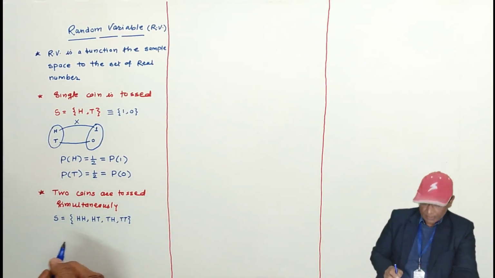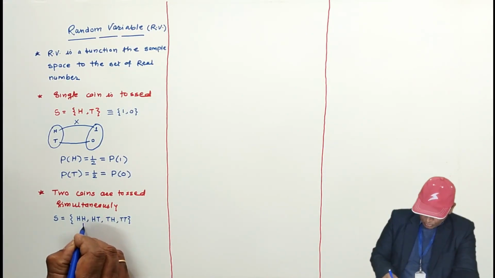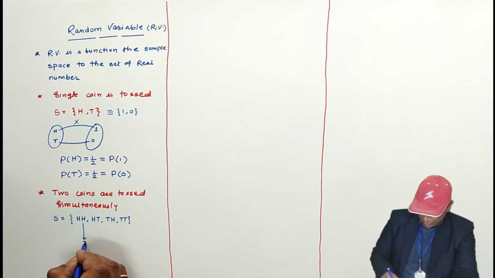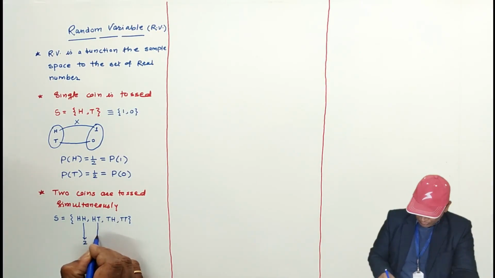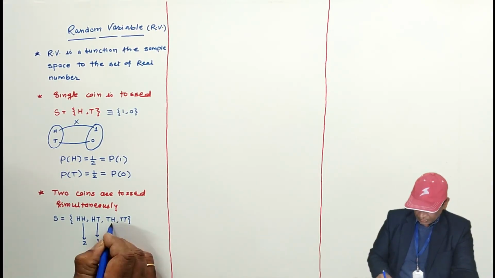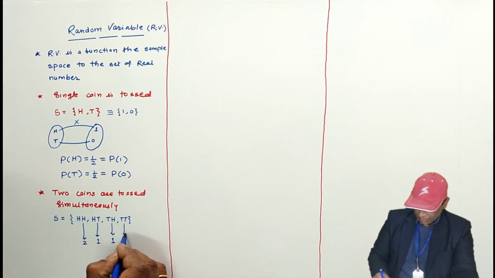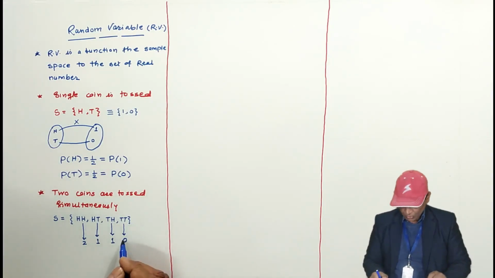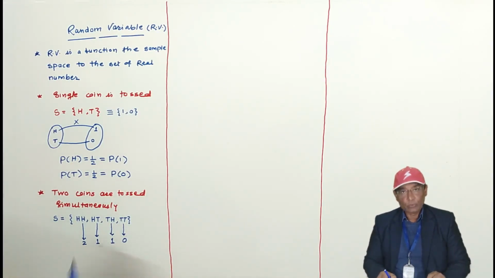Now I am assigning numbers to this. HH I am going to map with 2 because there are two heads. HT I am going to map with 1 because there is a single head. TH I am going to map with 1, this is the single head. And TT, number of heads means I am going to map with 0. 0 heads, 1 head and 2 heads.